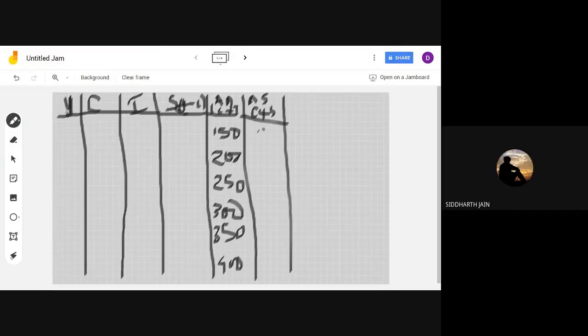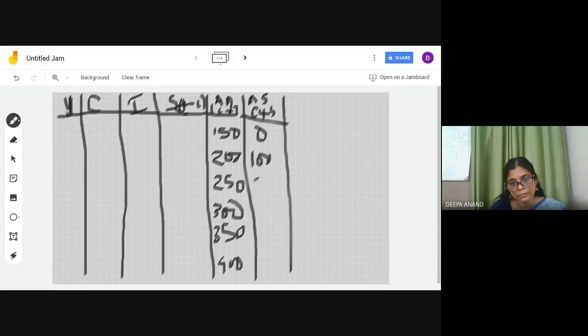Ma'am, 0, 100, 200, 300, 400, 500. So here you can see AD is equal to AS at a particular level, 300.